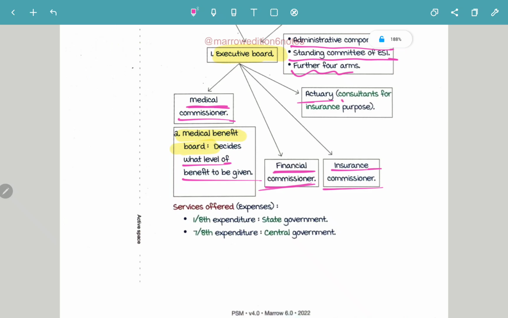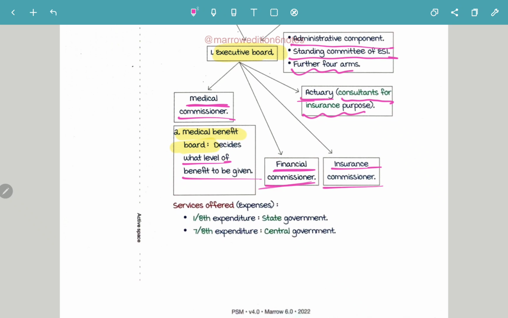Actuary means the consultants for insurance purposes. So in the executive board, you have a medical commissioner, a financial commissioner, an insurance commissioner, and an actuary, and the medical benefit board decides what level of benefit is to be given.